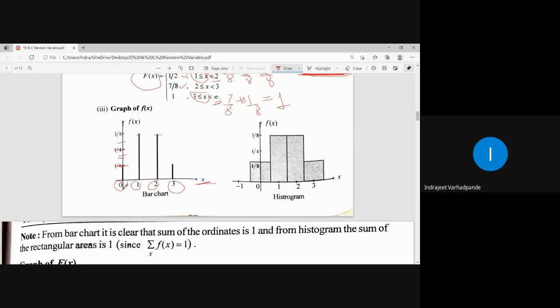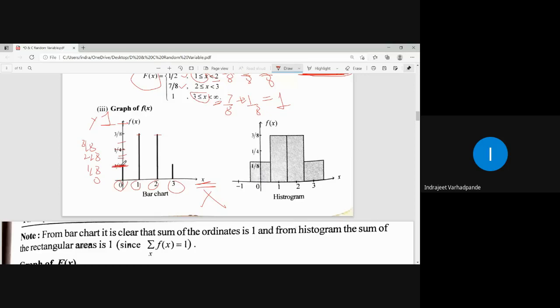So what you do, take the corresponding random variable x on x axis and on y axis all the values 0, 1 by 8, 2 by 8, 3 by 8, 4 by 8 go up to 8 by 8, which will be giving you 1, and these will be the values.